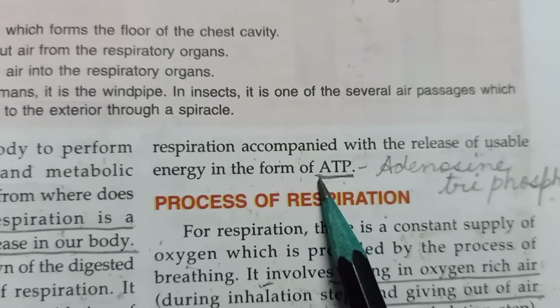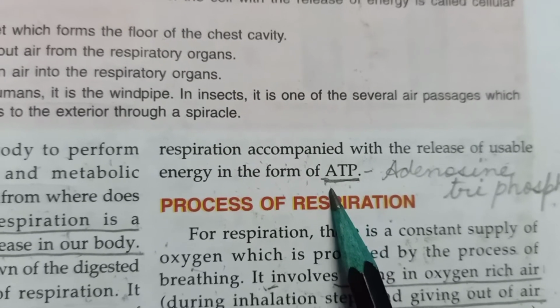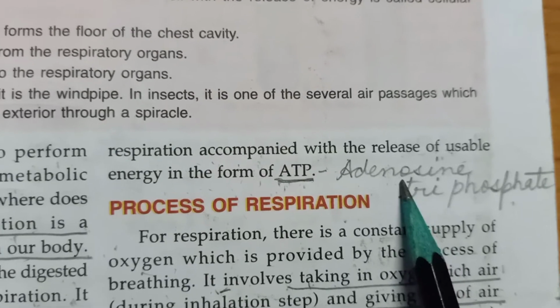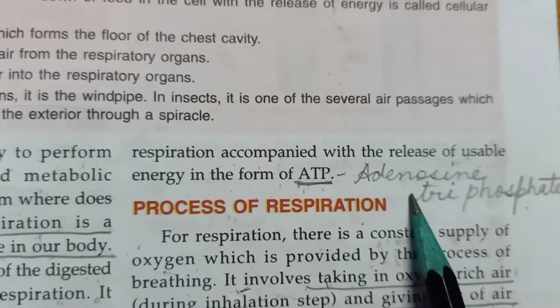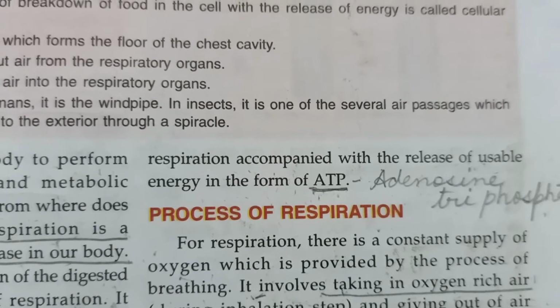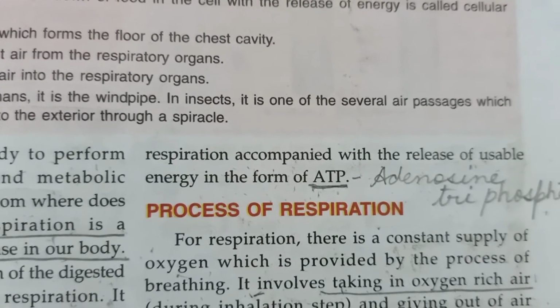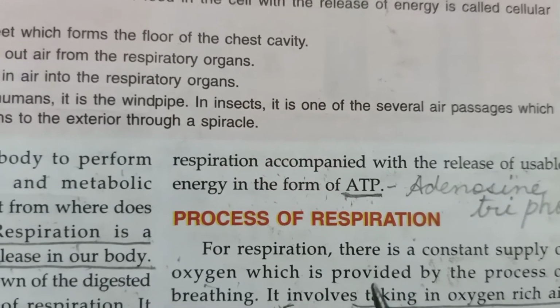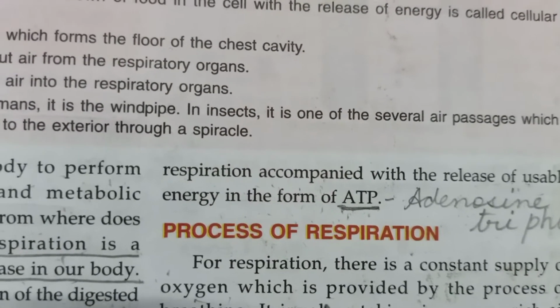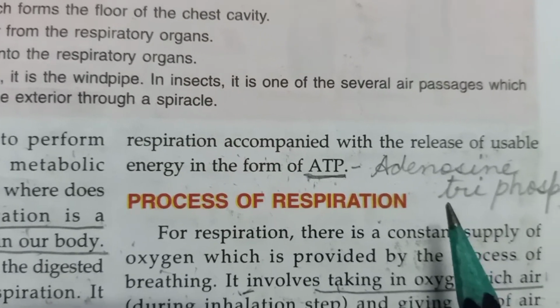Now the full form of ATP molecules is adenosine triphosphate. Underline it and write its full form. So these energy rich foodstuffs get changed into water and carbon dioxide with the release of energy, and they use that energy in the form of ATP molecules.